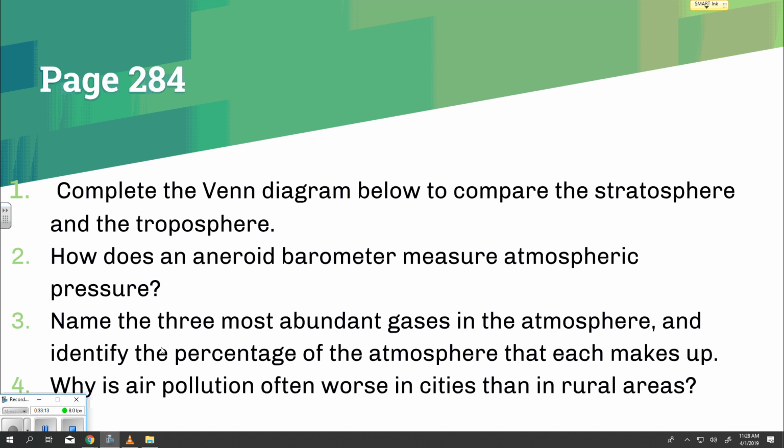In the center, layers of the atmosphere: pressure decreases with altitude. On the right-hand side, stratosphere: temperature increases with altitude.